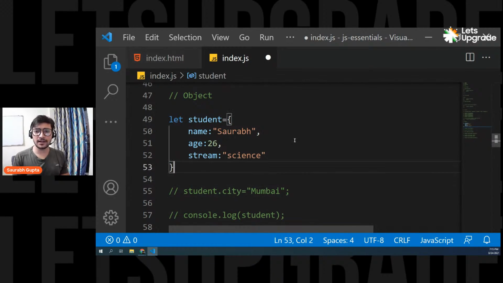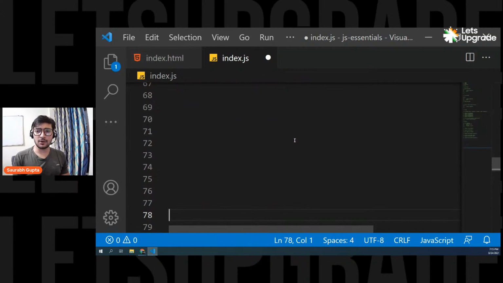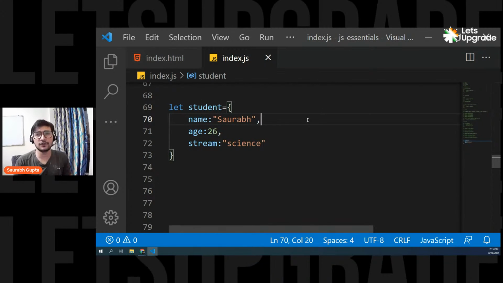Let me comment all of this out. And for some time, let's comment this as well. And now let's go down. Let's paste it here. Okay. Now we have the object here.